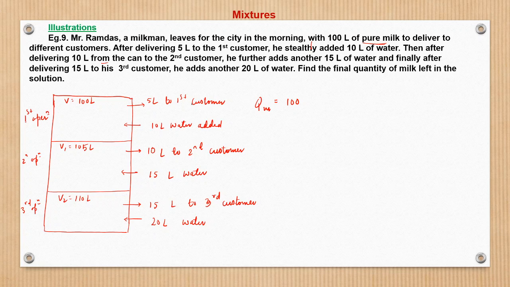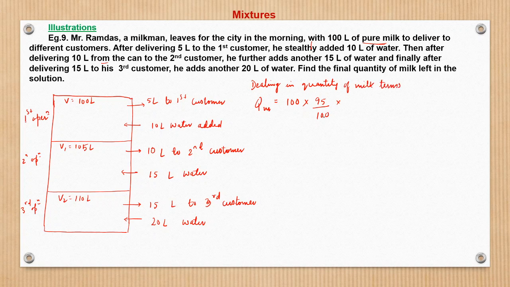When 5 liter he gives to the first customer, what is the milk remaining with him in the can? When 5 liter goes out, the proportion will be 95 by 100 remains in the can. Now in the second stage, when 10 liter water is added, will there be a change in the quantity of milk? No, right? No change in the quantity of milk. The proportion of milk may change, but we are dealing in quantity terms.